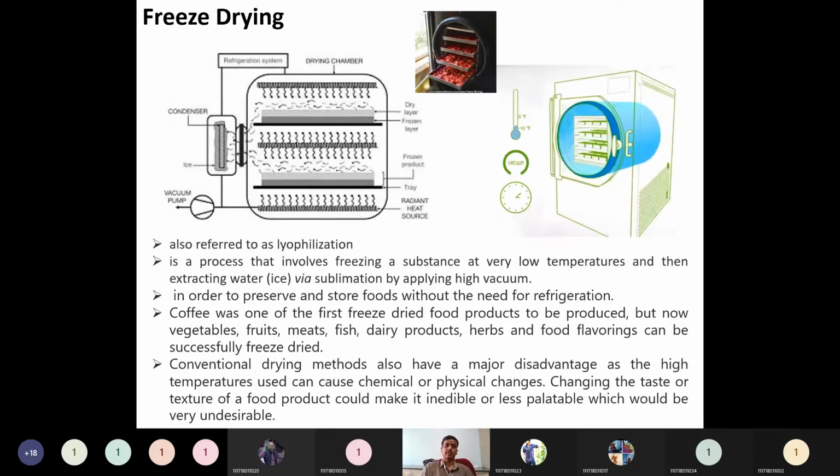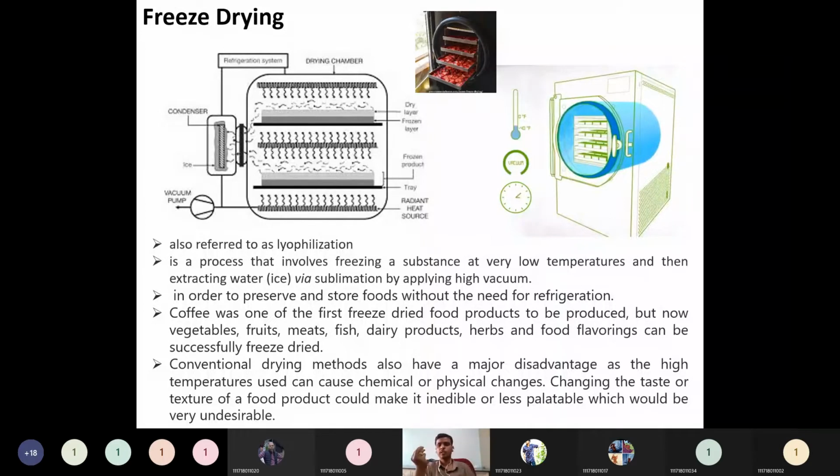Then the next one is freeze drying. Drying, we know. What is this freeze drying? Freezing, we have seen earlier. What is freezing? What is a refrigeration cycle? What types of refrigerants are advantageous? In order to cool down from normal temperature, freezing takes place. But what is this drying condition?